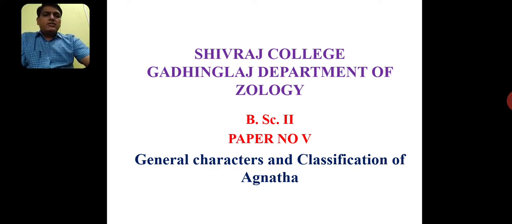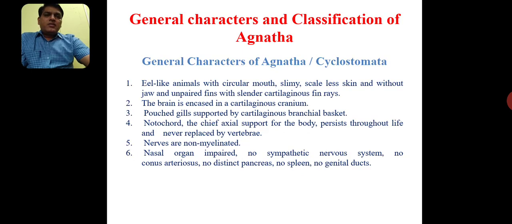As we know, the Agnatha are nothing but the cyclostomes too. I already told you what is meant by Agnathans. Agnathans are vertebrate animals that do not have jaws; jaws are absent and their mouth is circular. So these animals are called Agnathans or cyclostomes.